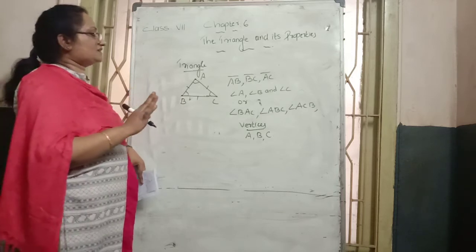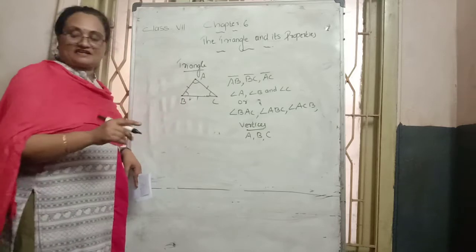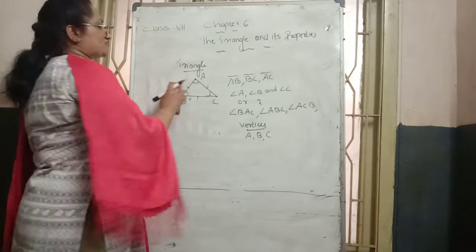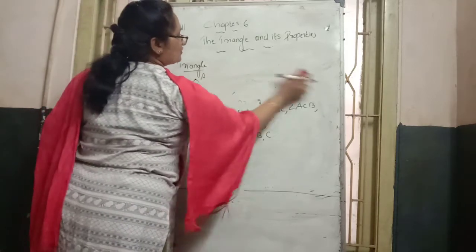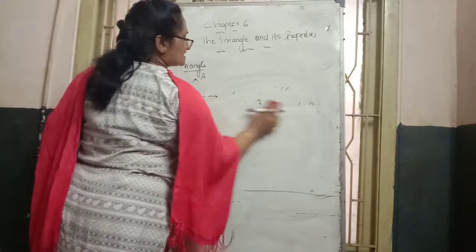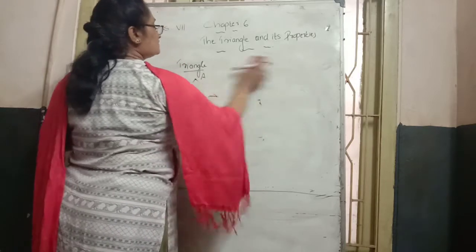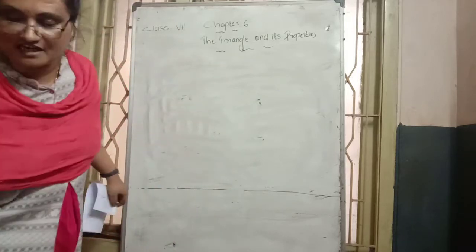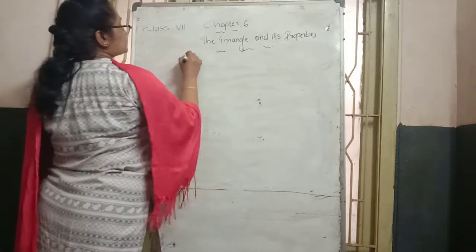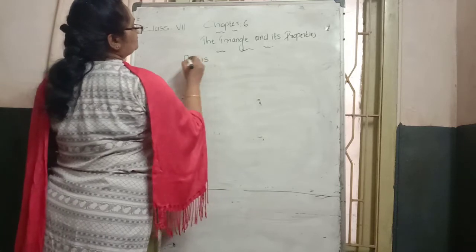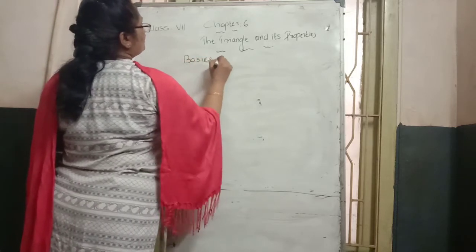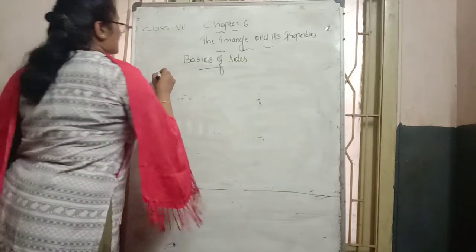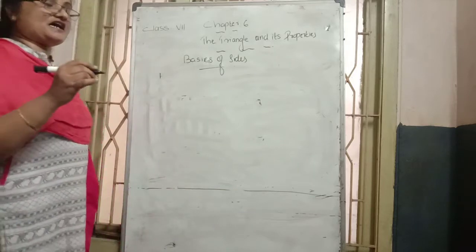These are the things related to the triangle. Next, there are different types of triangles. On the basis of sides, we can divide triangles into three types.